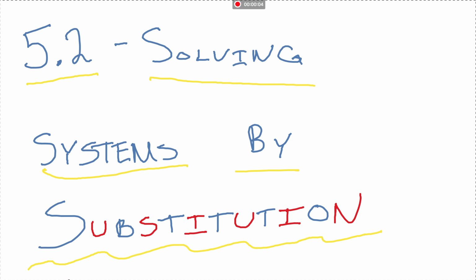Right now we're going to go through solving systems of linear equations by substitution. This was Chapter 5, Section 2 in your textbook. It's also on your upcoming quiz and test. So, let's get right to it.